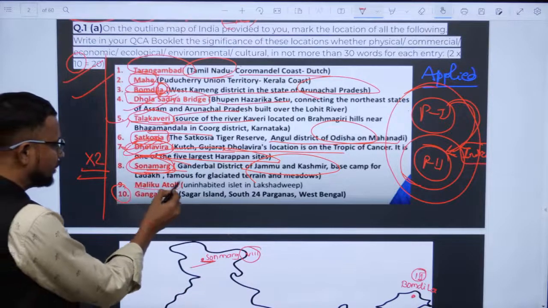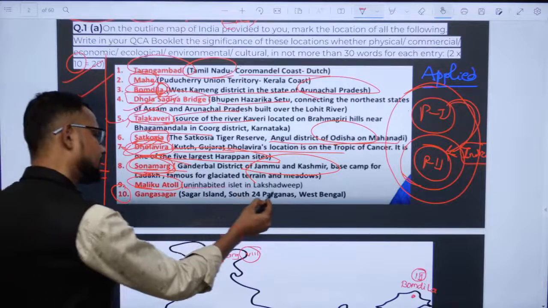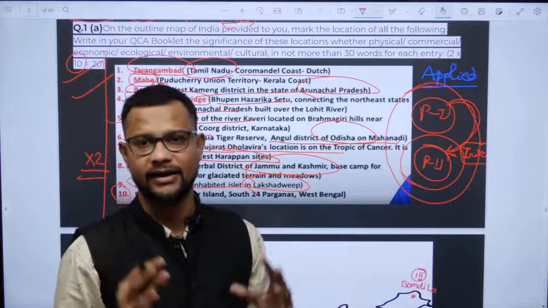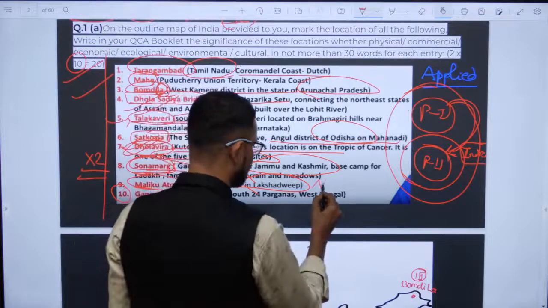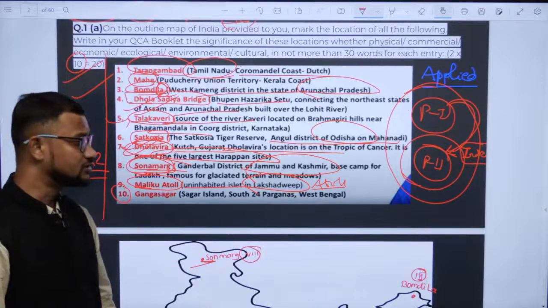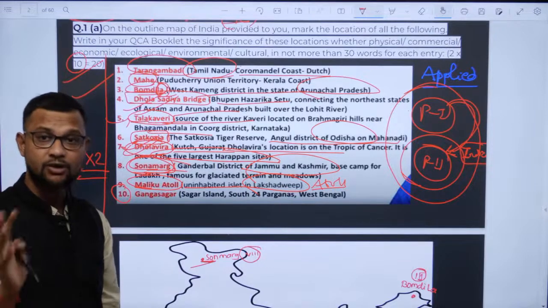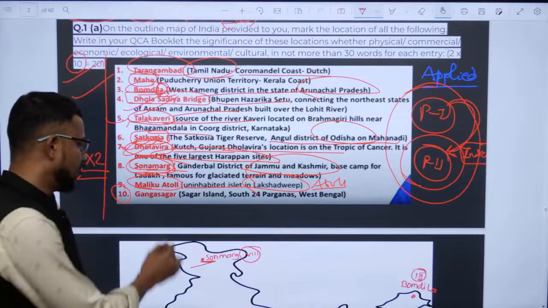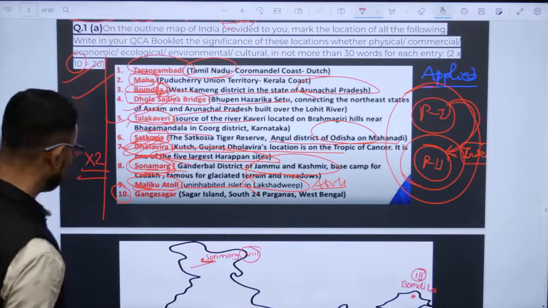Then Meliku Atoll, Lakshadweep. You know guys, Lakshadweep is a fully coral-made island. It is an atoll. Lakshadweep is an atoll, which is one of the highest modes of development according to Darwin's theory of coral formation, survival of the fittest. And this Meliku is in the Lakshadweep.